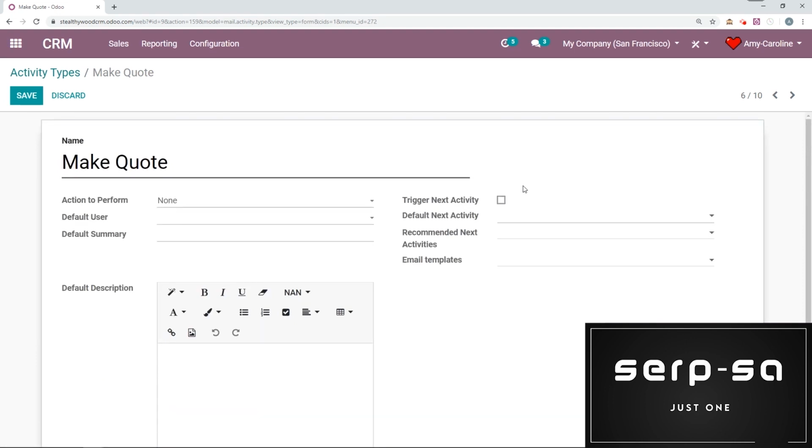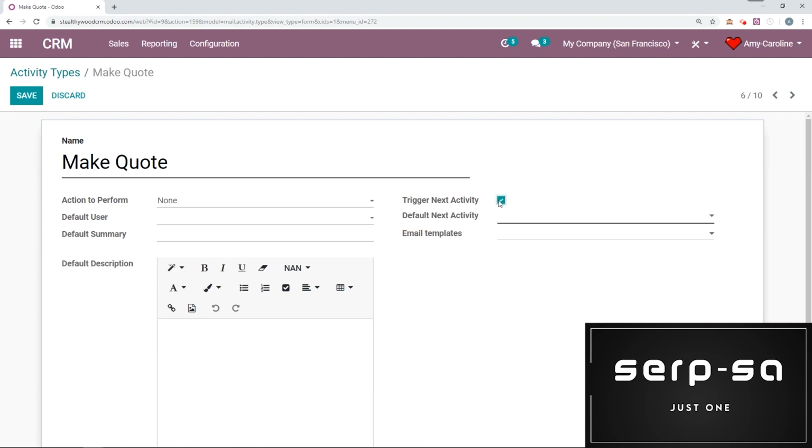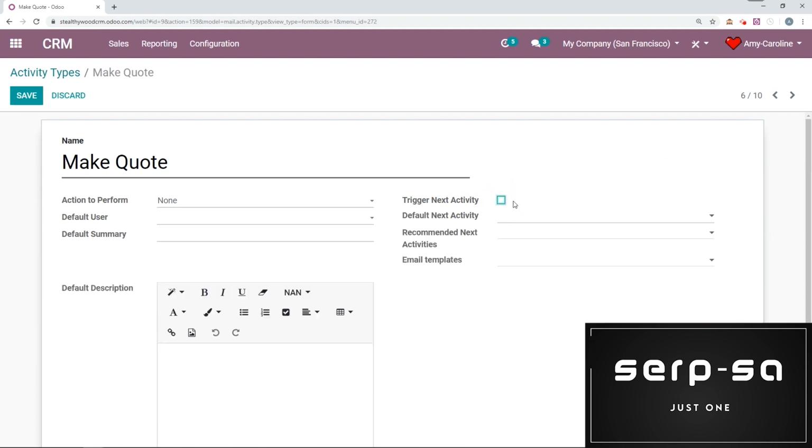Okay, we also have another really cool option that's trigger next activity. Okay, so that means that when I'm done with this, I will be able to trigger the next default activity right away. All right, so you can see I have that default next activity here, which is not a mandatory field. And we know it's not mandatory because the line is not in bold. But if I select this option, it's going to become mandatory. Okay, I'm just going to remove this for a second so I can show you some of these fields that disappear when I select it, such as email templates, which we can add here. And we also have recommended next activities.